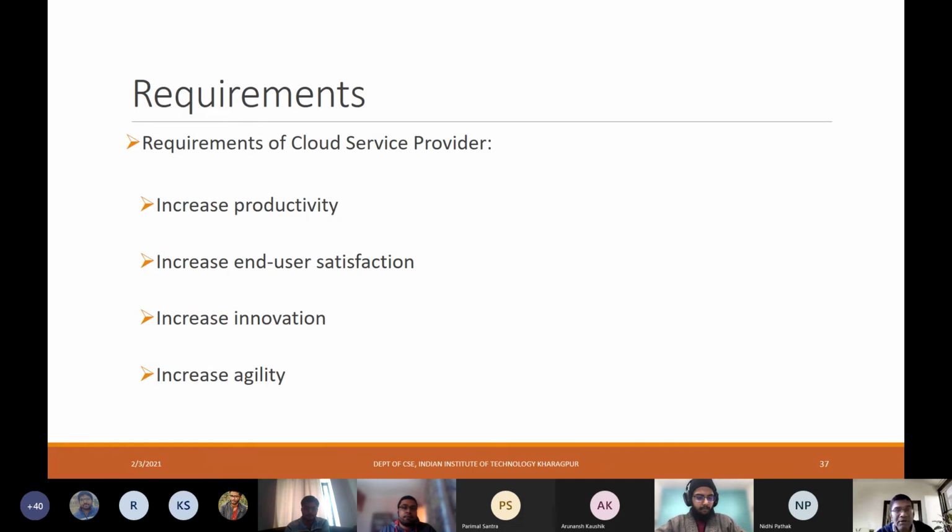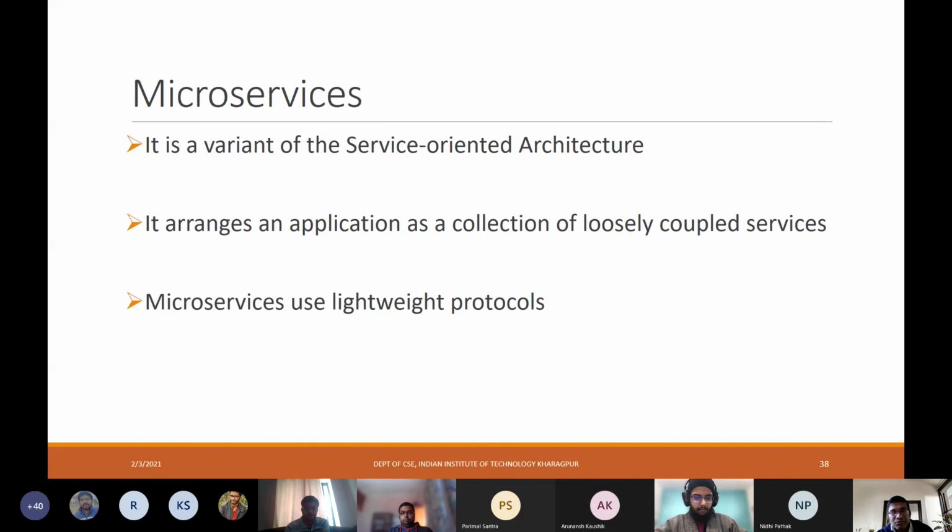So the requirements of the cloud service provider are basically increased productivity, increased end user satisfaction, increased innovation, and increased agility, right? Those are some of the different types of requirements.